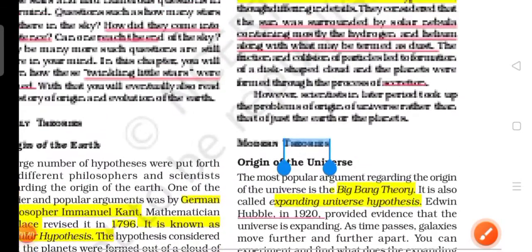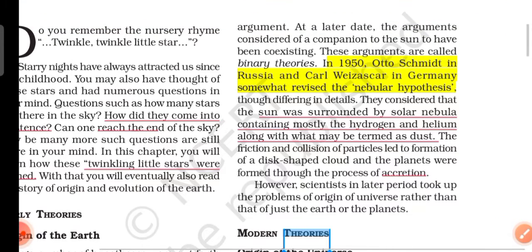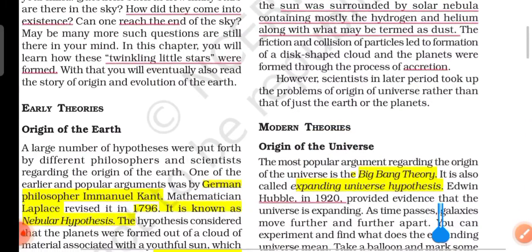Now we'll move on to 1950, when Otto Schmidt in Russia and Carl Weizsäcker in Germany somewhat revised this nebular hypothesis. According to their theory, the Sun was surrounded by a solar nebula containing mostly hydrogen and helium, along with dust particles. Due to friction and the collision of particles, this disc-shaped cloud formed, and then the process of accretion. This is the nebular hypothesis of Otto Schmidt in Russia and Carl Weizsäcker.